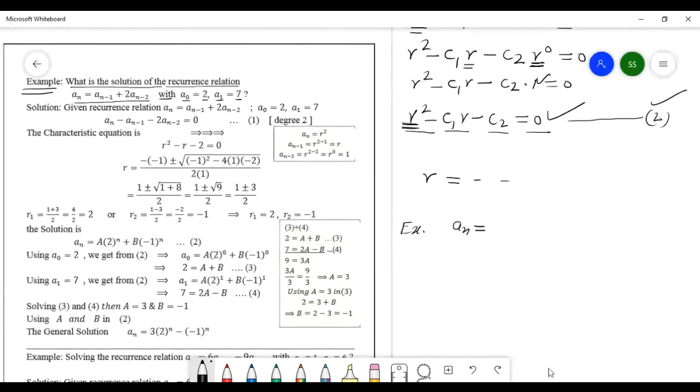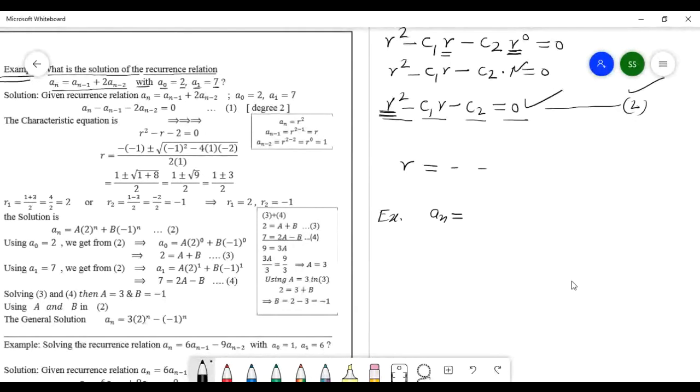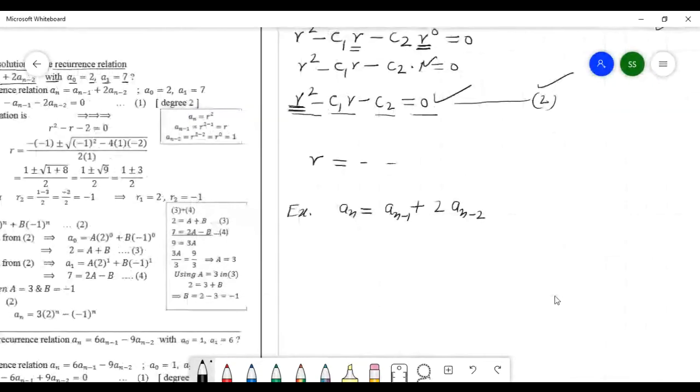How to solve this? Look over here. The recurrence relation is a_n equals a_(n-1) plus 2 a_(n-2). And here are two initial conditions: a_0 equals 2 and a_1 equals 7. Then you have to solve this recurrence relation.